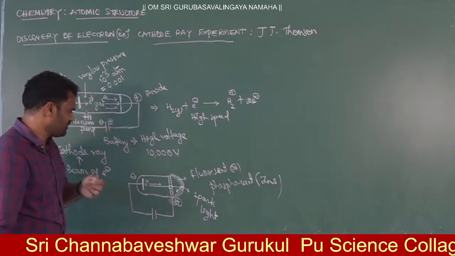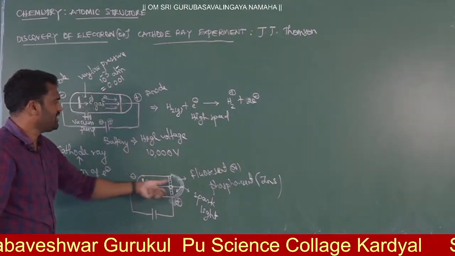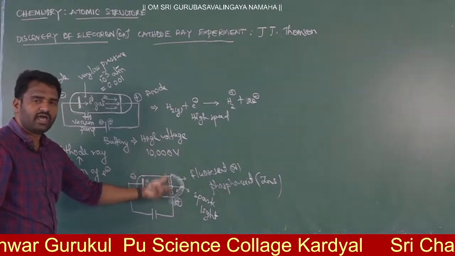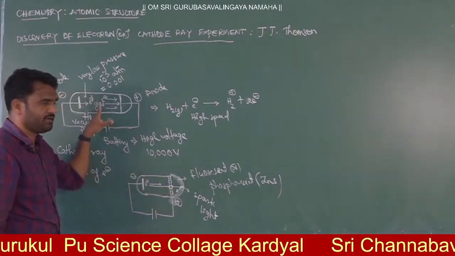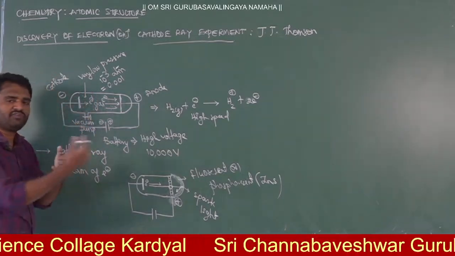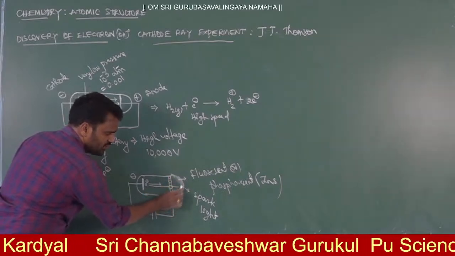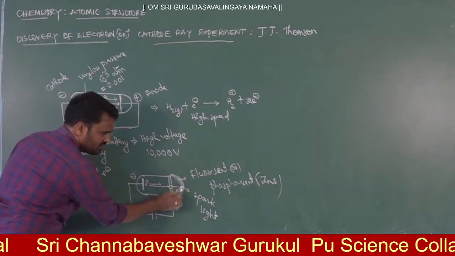So that is not required. These electrons are moving towards the anode, so there will be a discharge on the anode. This is from the first experiment, and to prove that electrons are moving from the cathode to the anode, you take the anode with the fluorescent coating on its backside, and then you can prove it.